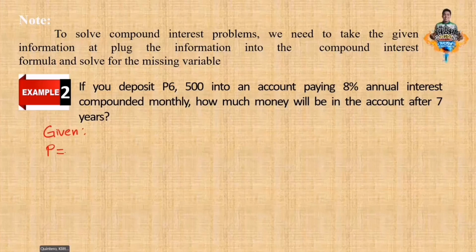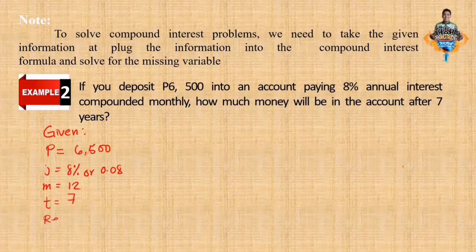The given. Okay, so the principal amount is 6,500 pesos. Paying for 8%, that is 0.08. And then compounded monthly. So when we say monthly, each month. Therefore, the m is 12. How many years to take that? That is 7 years. What is asked in the given problem? The future value. Now let us have the solution.